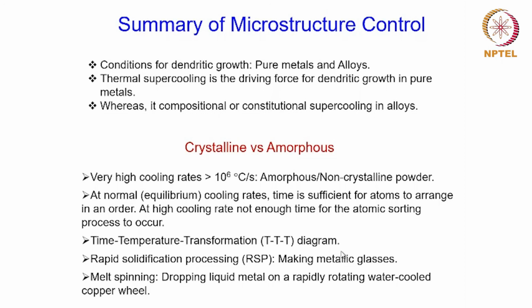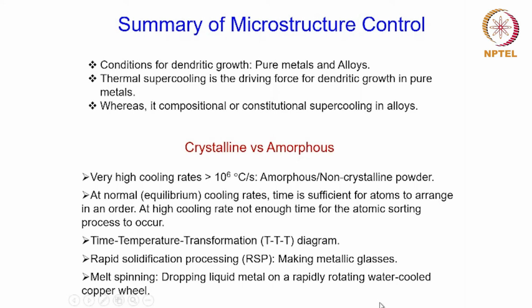And here we saw that if you have a very high cooling rate, the nose of the TTT diagram can be avoided, and it will lead to formation of a non-crystalline or amorphous solid. And that has also given rise to a technology or a process known as rapid solidification processing for making metallic materials which are amorphous in nature. And this kind of materials are known as metallic glasses.